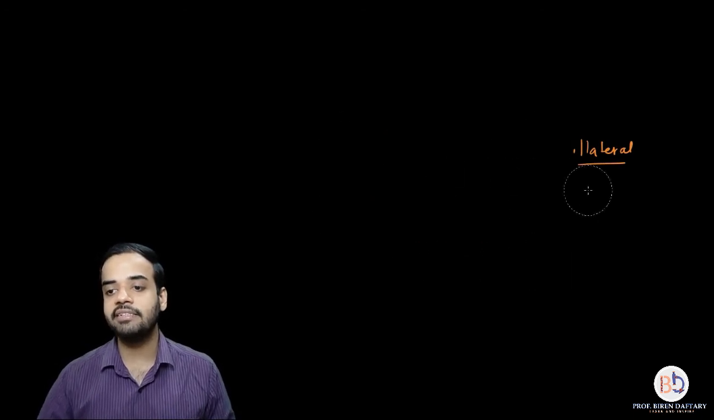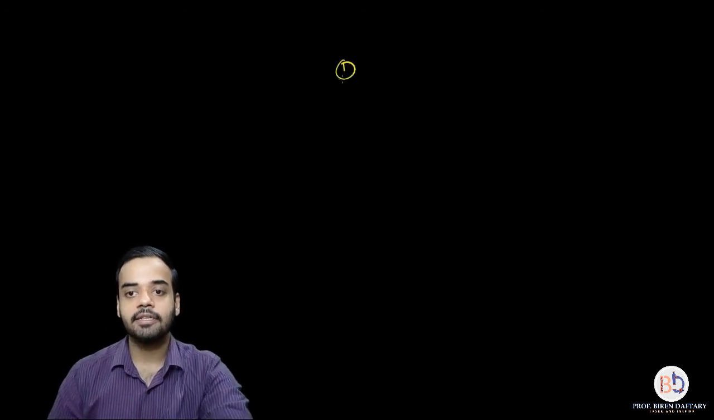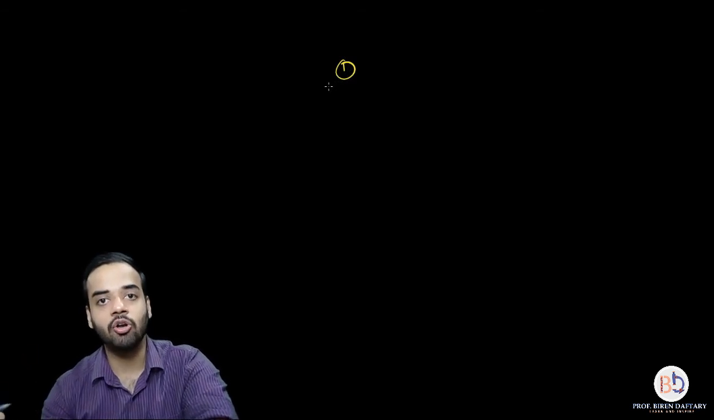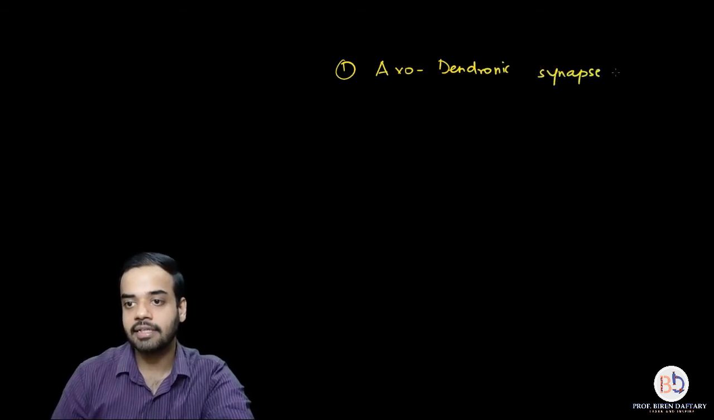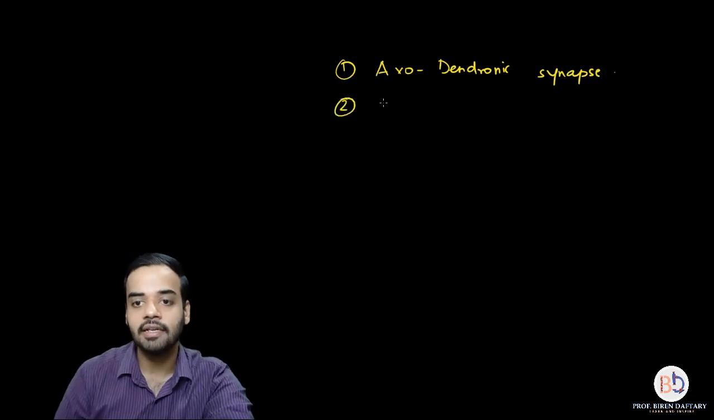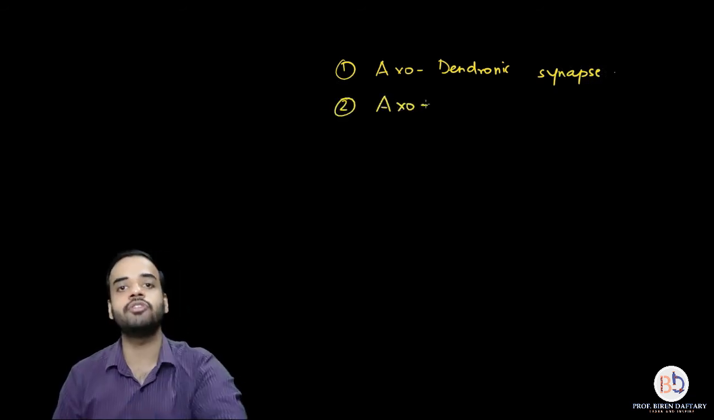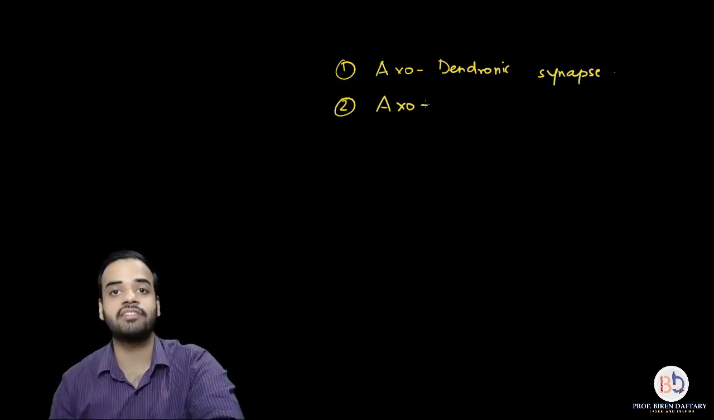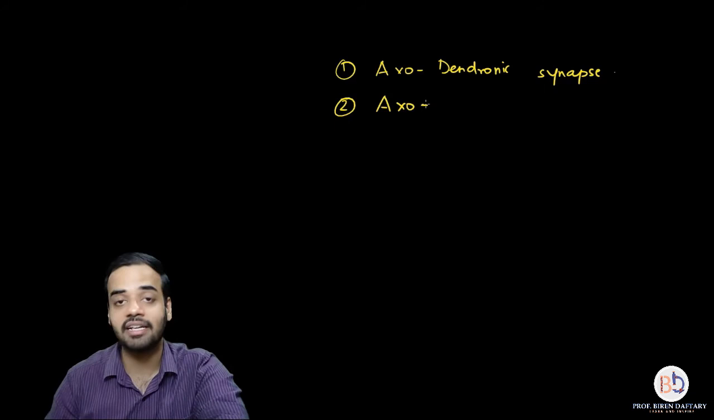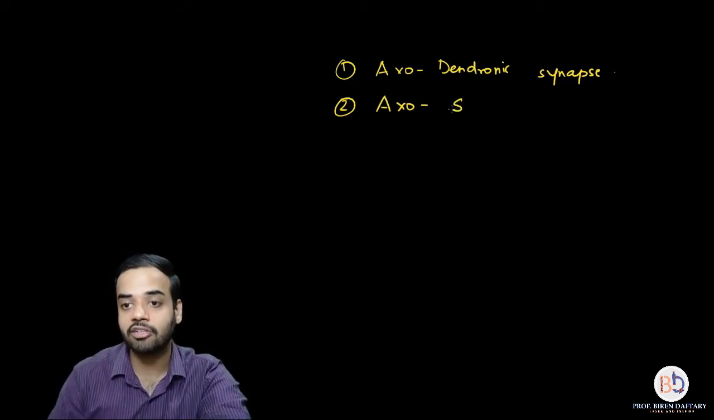And it is very easy to remember them. The first type is when the axon of the first neuron forms a synapse with the dendron of the next neuron, and it is called the axodendronic synapse. Then a similar synapse to this first one is when the axon of the first neuron attaches to the cyton of the second neuron. Here it is not attaching to the dendrons, it is directly attaching to the cyton. So it is called axosomatic because cyton is also called soma.